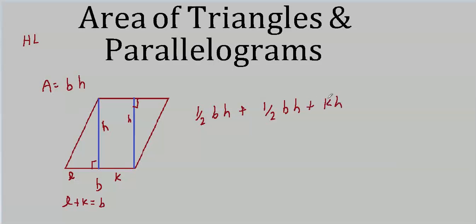Well, let's do a little rearranging now. 1/2 BH plus 1/2 BH. That's just BH. And KH, well, there we go. And that's the whole area. Well, let's use our distributive property and write h.